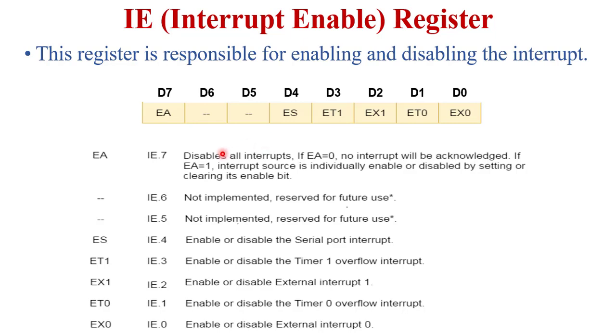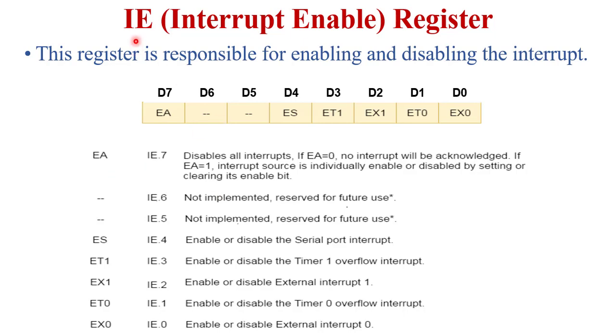If any bit of this register is 1, it means that the particular interrupt will be enabled. And if any bit of this register is 0, it means that the particular interrupt will be disabled. 1 means enable and 0 means disable. So the D7 bit defines